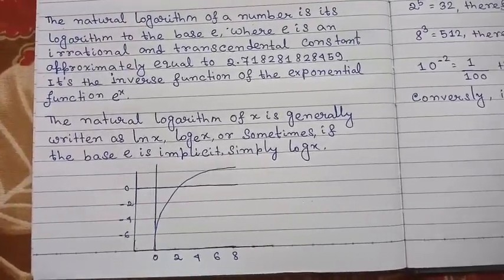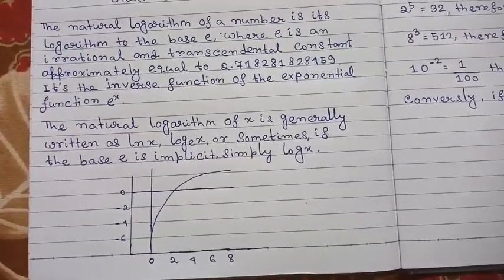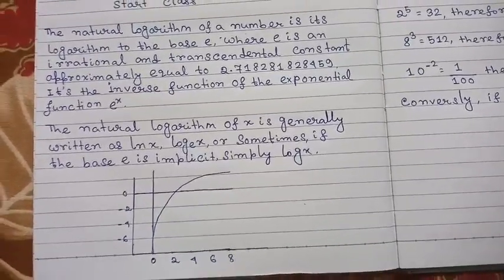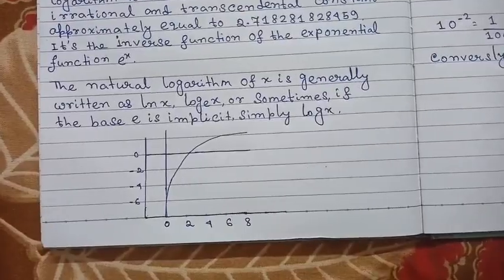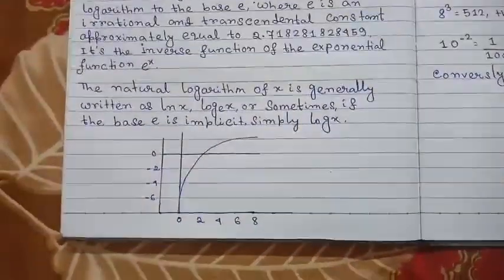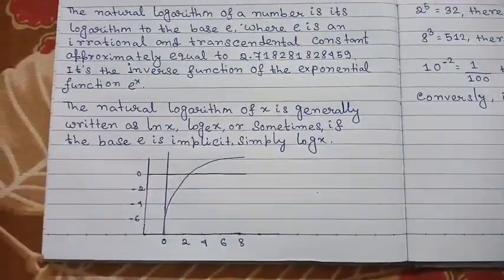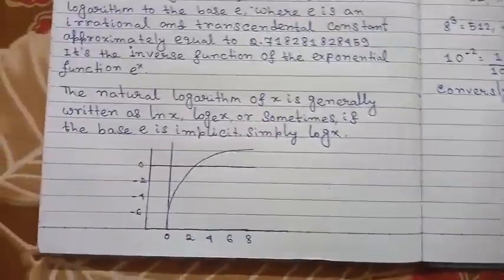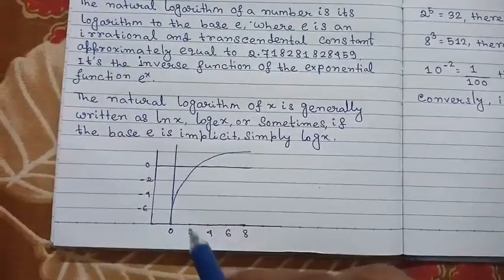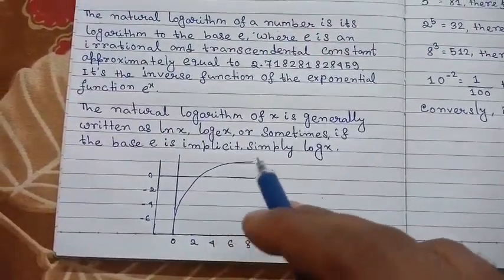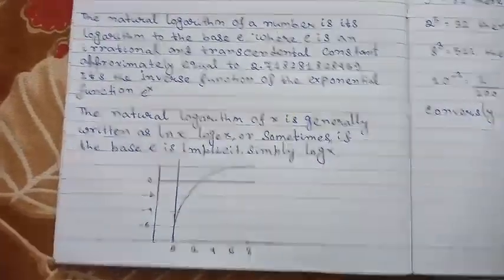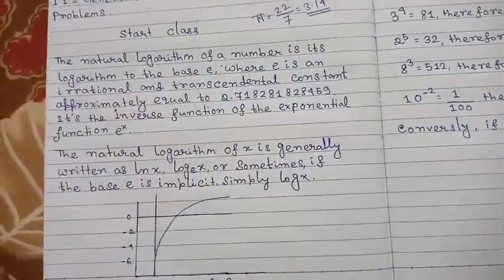Then log e base x, or sometimes, if the base e is implied, simply log x. So we define or tabulate it as ln x, log x, or simply log e base x. If we see the curve, there is a clear tendency of a parabolic shape here. So you know that that is an e to the power x graph.